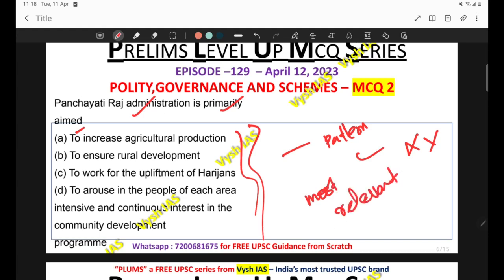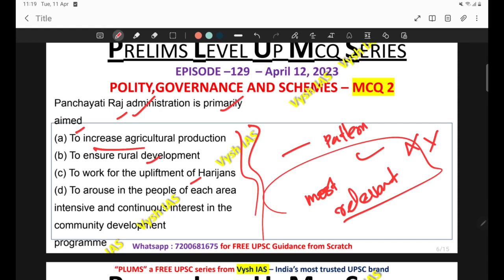Many questions are coming in this pattern in UPSC prelims. At least 2 or 3 questions will come every year from any subject in this pattern, wherein the options given look the same and you have to choose the most relevant or most suitable option. So here, look at the options. To increase agricultural production, yes, Panchayati Raj institutions can do that. Then rural development, yes, it can do that. To work for the upliftment of Harijans, it can do that.